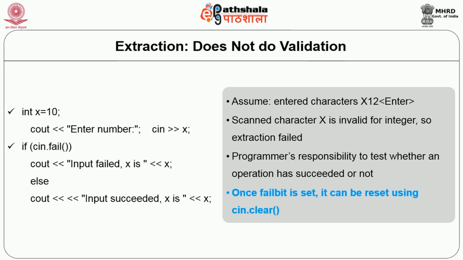So if I say cin.fail, fail is the function. If it returns true, that means the input operation has failed. Once the fail bit is set, remember that it will not be reset. So afterwards also, after some operations, if I again check cin.fail, then it will still be true. So it is the programmer's responsibility to clear this flag, and for that the programmer can use cin.clear.